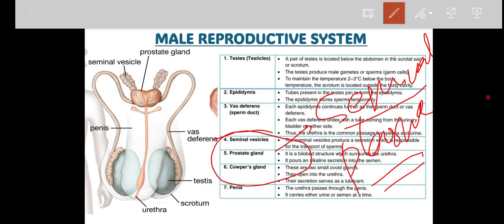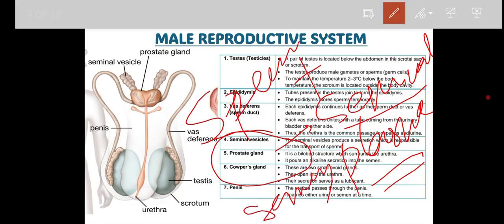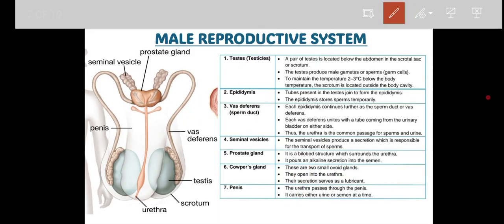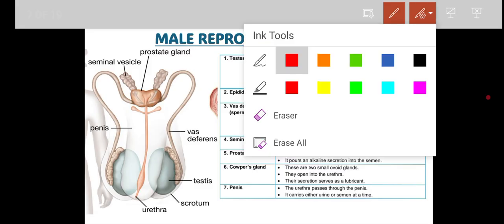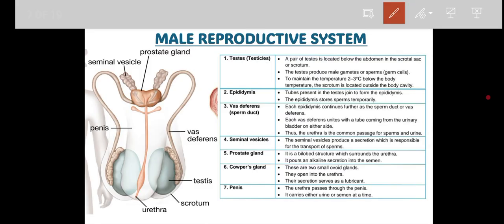Seminal plasma along with the sperm together is called semen, right? And the last one is the penis, which is called the male copulatory organ. So with this, our portions related to the male reproductive system are over.